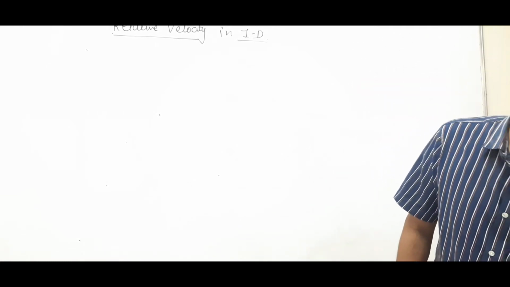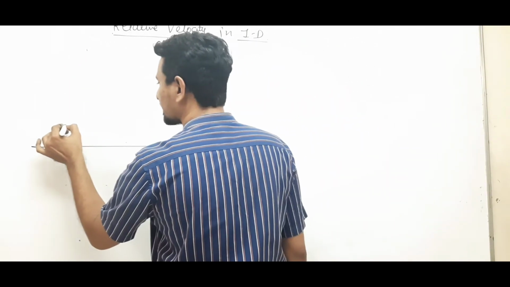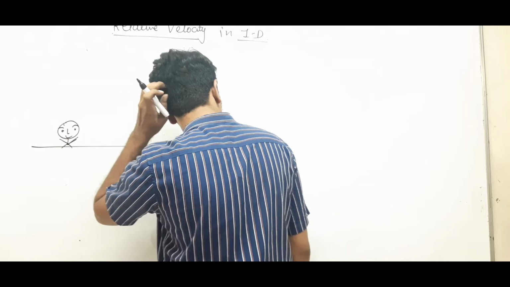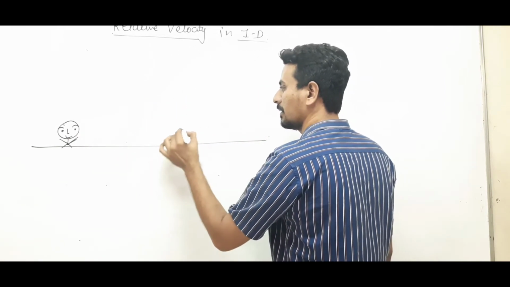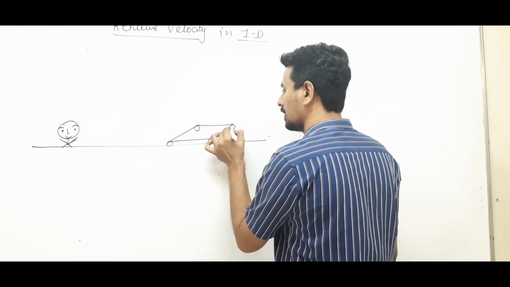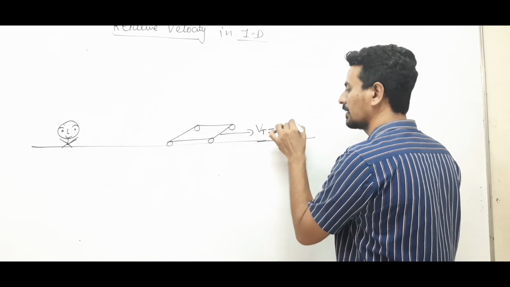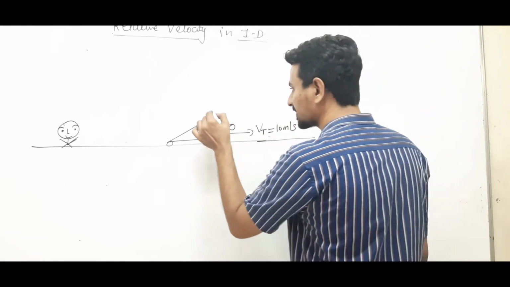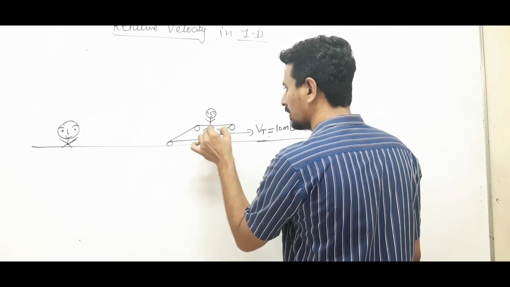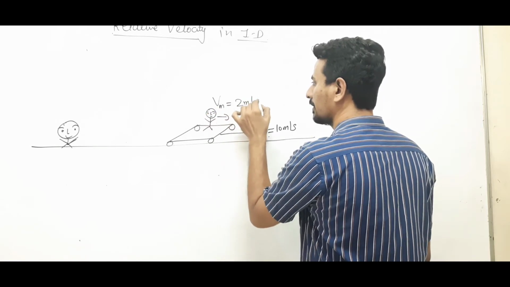Suppose, let us say a person is standing on the ground, and a trolley is moving with any velocity, say 10, and there is a person standing on the trolley, he is running with velocity of man 2 meters per second.